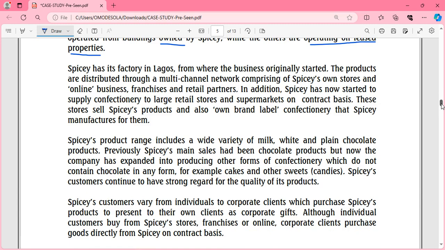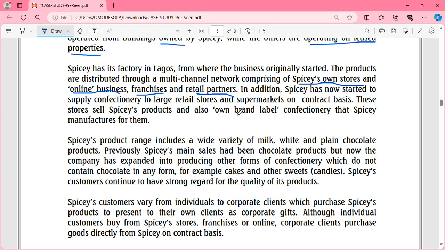So this is what Spicy does. It distributes its products through its own stores. It has online businesses, it has franchises, it has retail partners. So this company does not only have a physical presence, it also has an online presence.